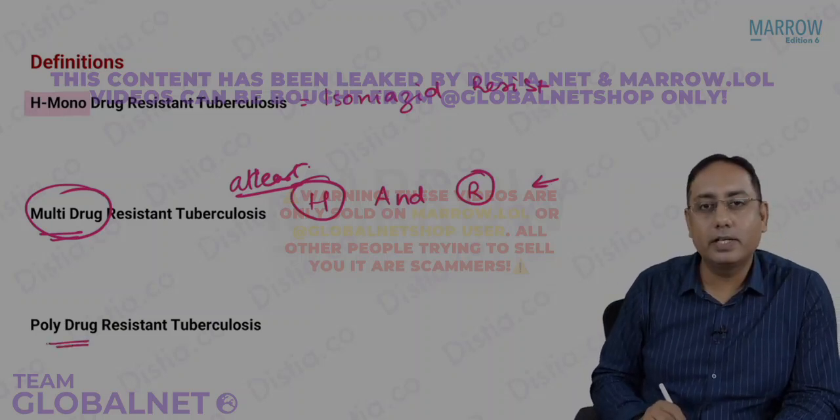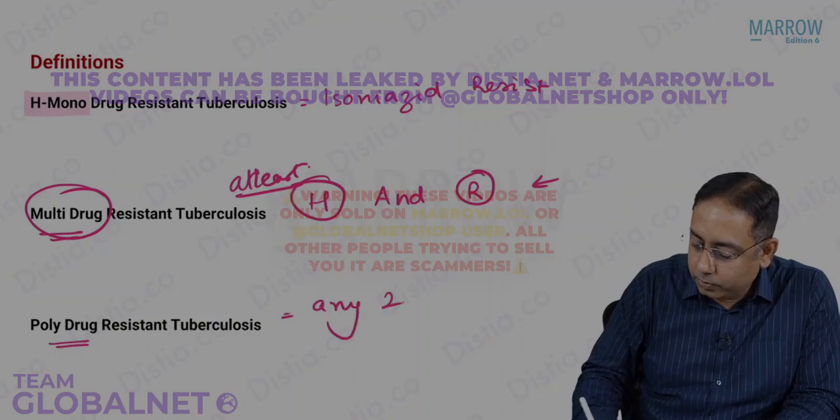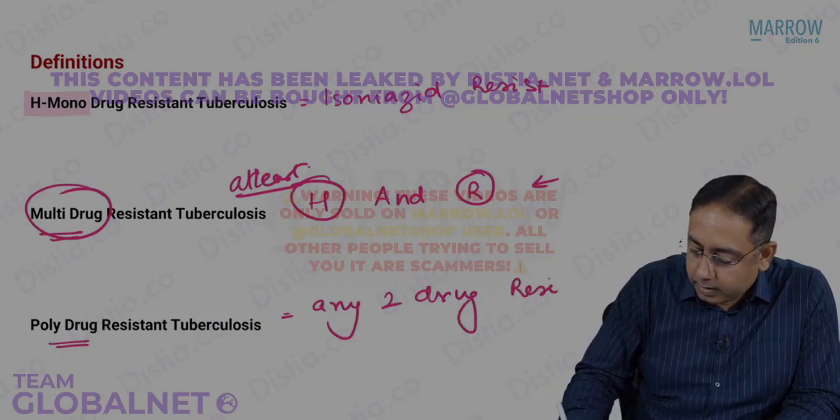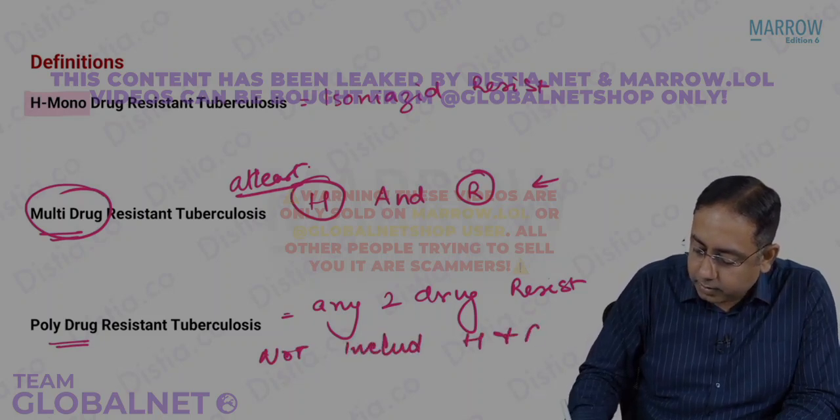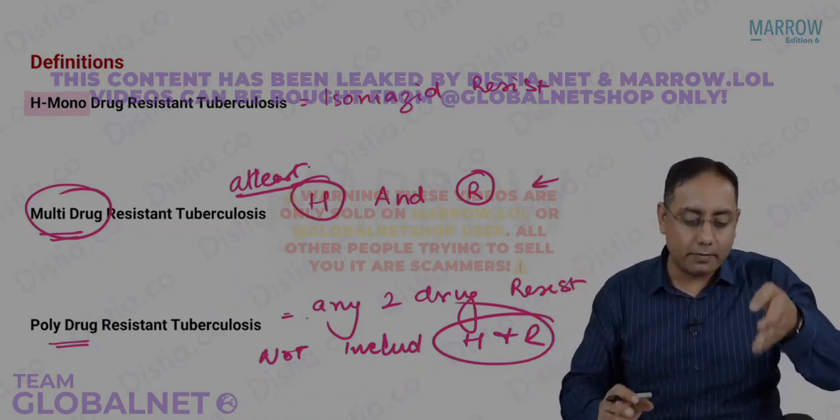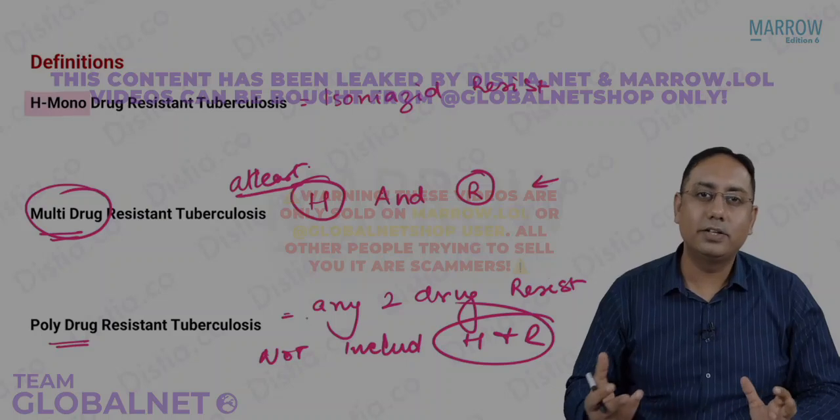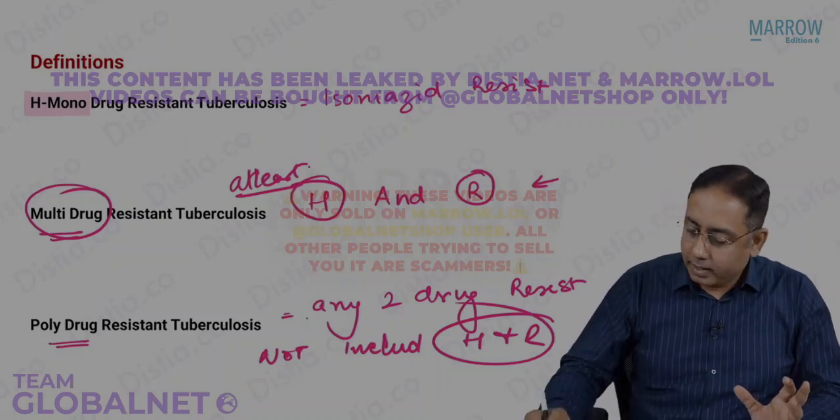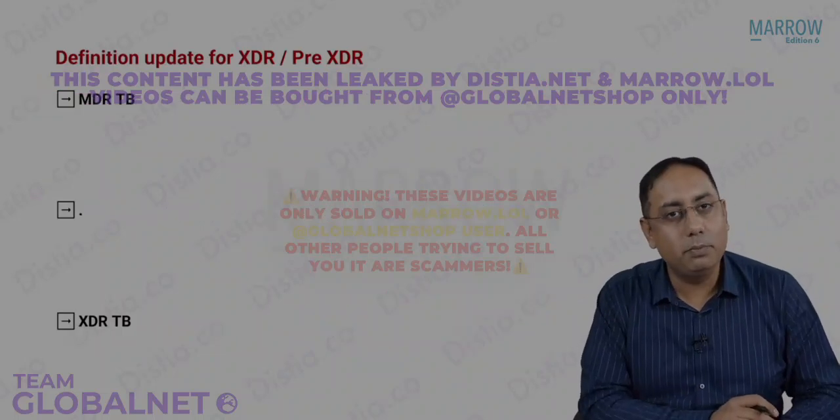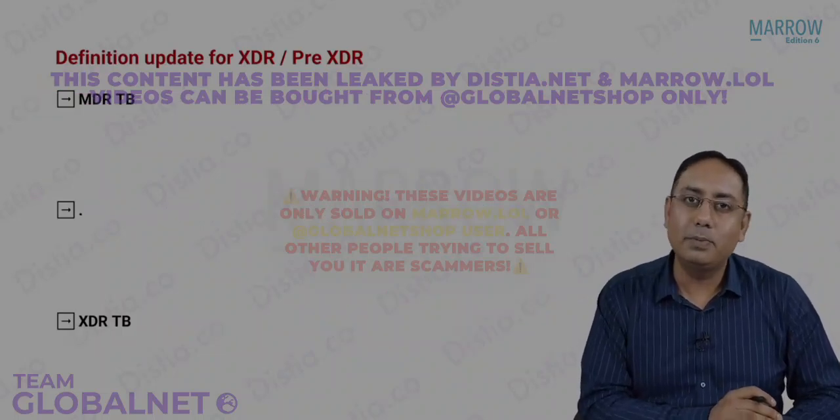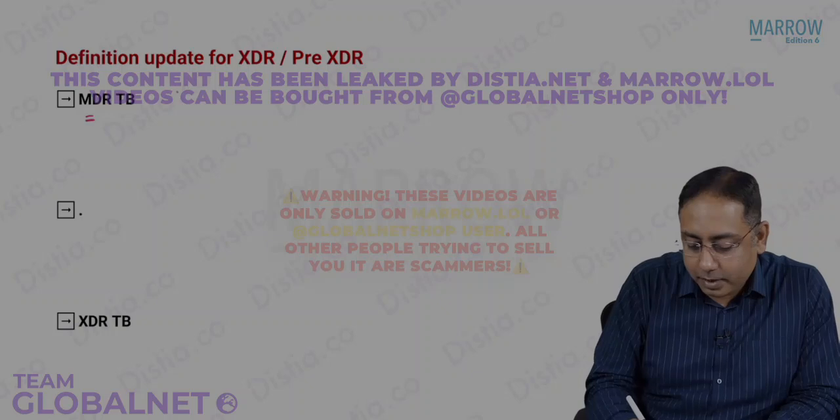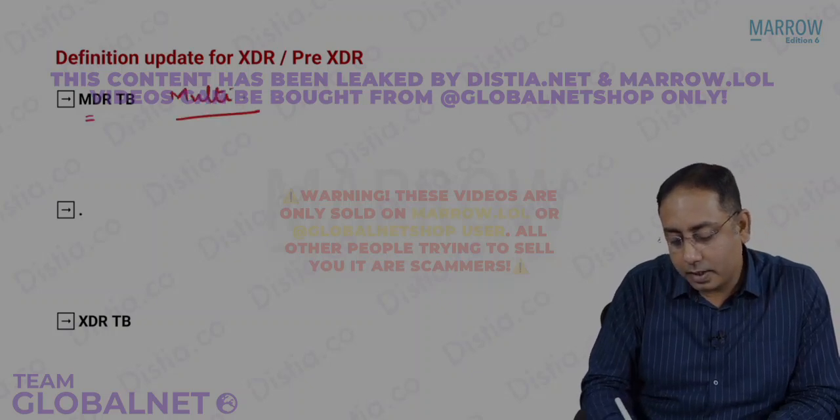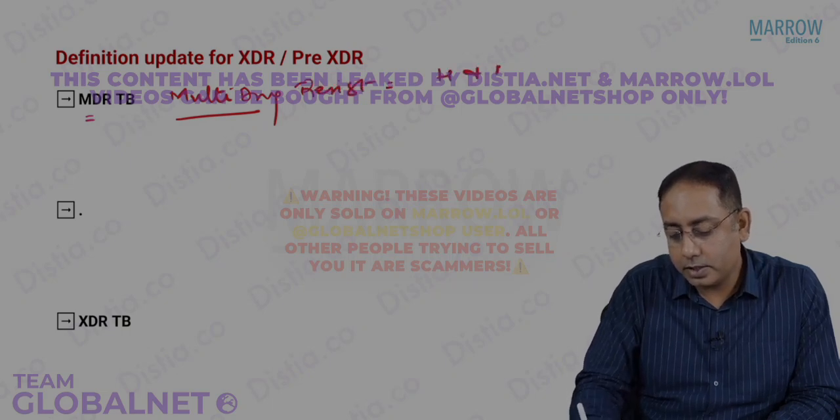What do you mean by polydrug resistance? Polydrug is any 2 drug resistance, not including H and R. Not including H and R, any other 2, you could have H and Z, you could have Z and E. So any other drug resistance, that is polydrug resistance. Now there is kind of a problem over here. What do you mean by MDR and XDR TB? We already discussed MDR, beta. MDR means multi-drug resistance. What is multi-drug resistance TB? That is H and R, just now we discussed.